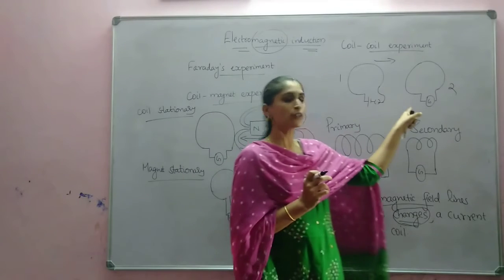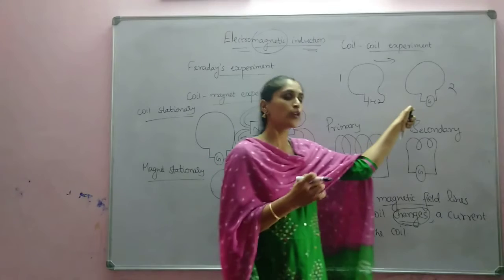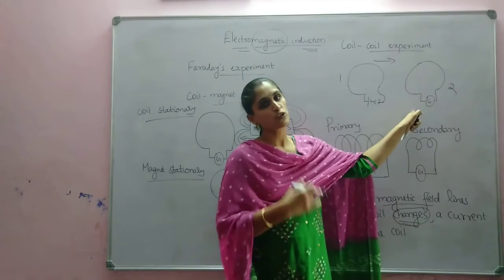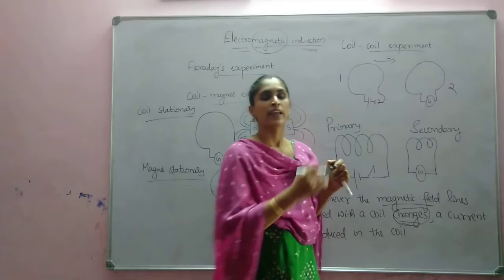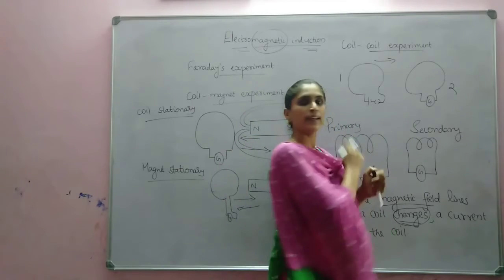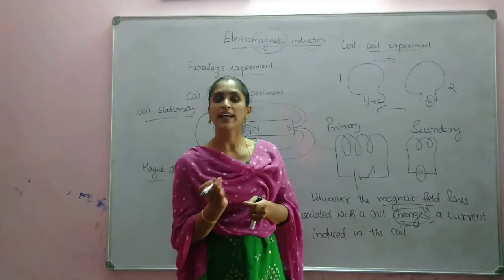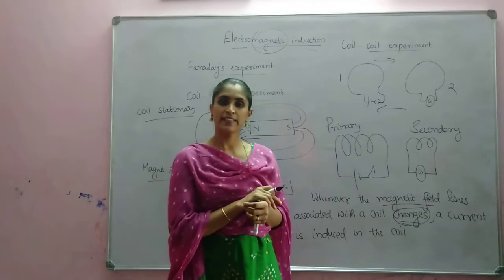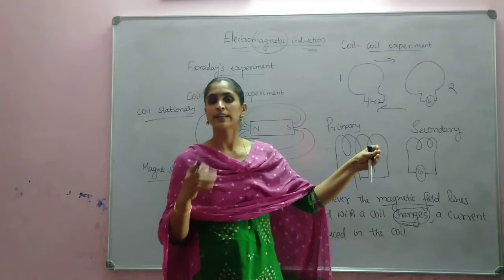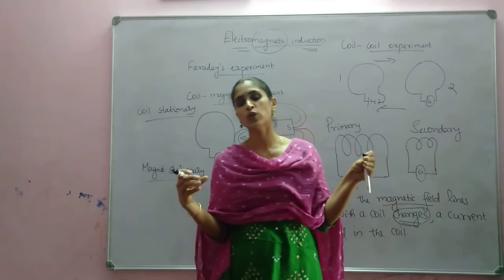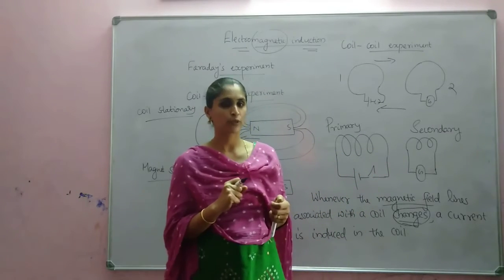Once it started to move towards the coil, the number of field lines passing through the second coil will increase. Because of the increase in magnetic field lines, a current will be produced. Again, when it is taken back, what happens? The number of field lines passing will decrease. Why? Initially it is very close. Now if it is withdrawn, the number of field lines associated with this coil will get reduced, because of which again a current is produced.